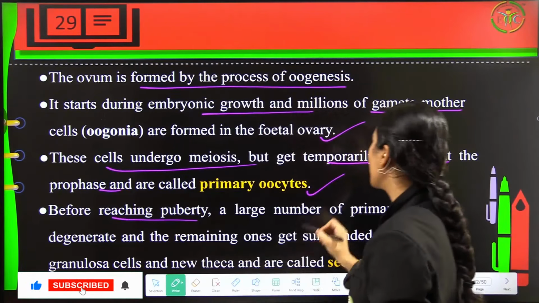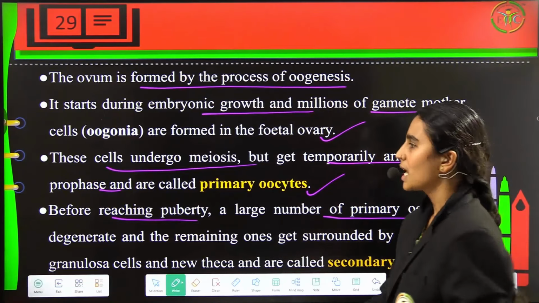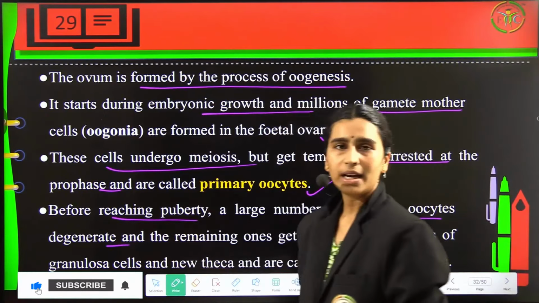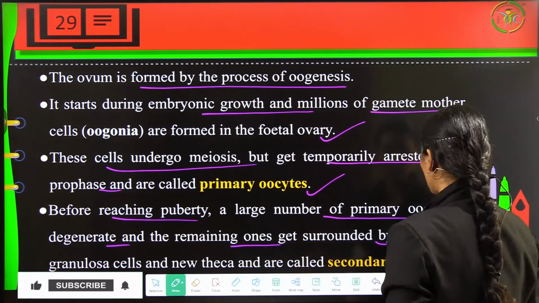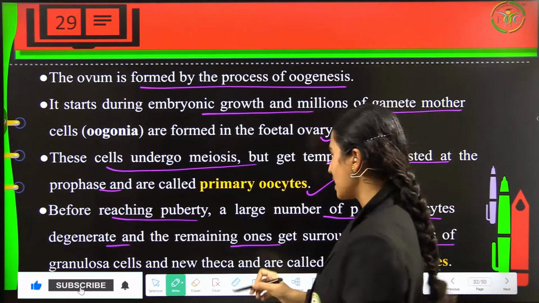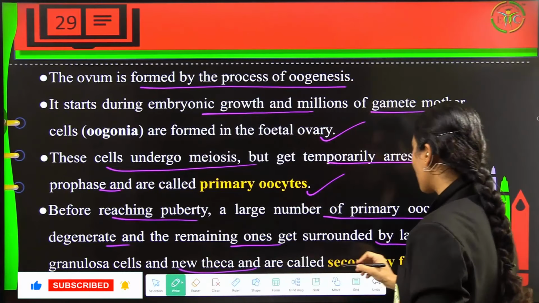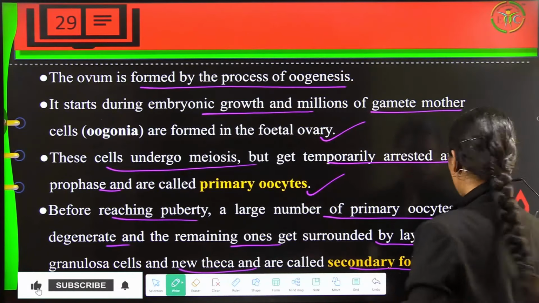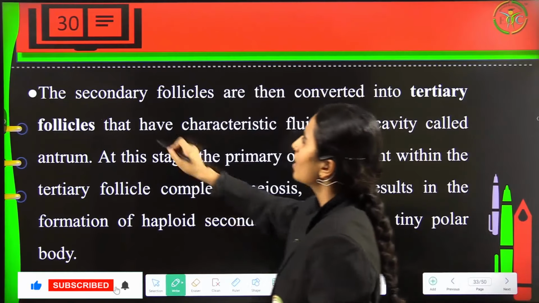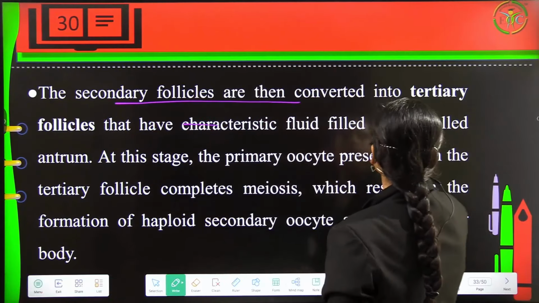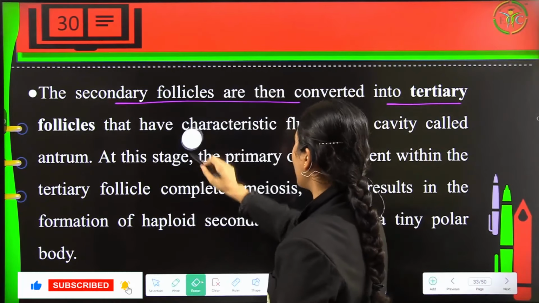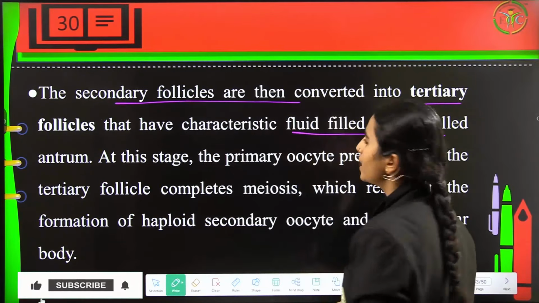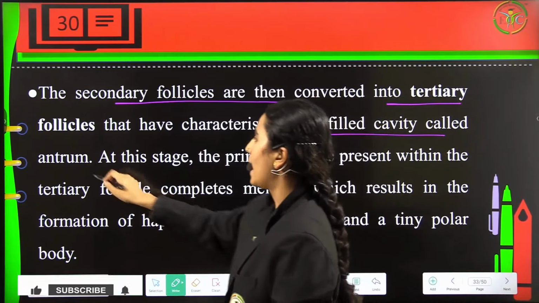Before reaching puberty, a large number of primary oocytes will degenerate. The remaining ones will get surrounded by layers of granulosa cells, and the new theca forms the secondary follicles. Now the secondary follicles are then converted into tertiary follicles, and these will have a characteristic fluid-filled cavity called the antrum.